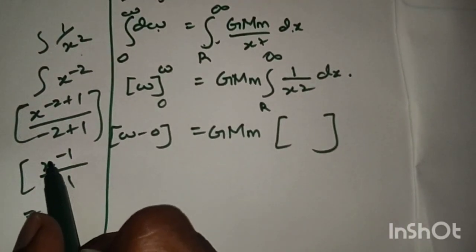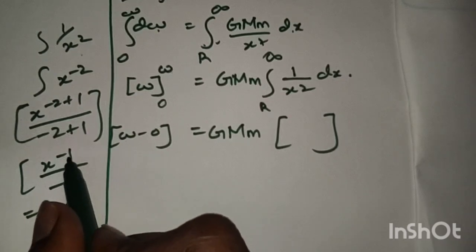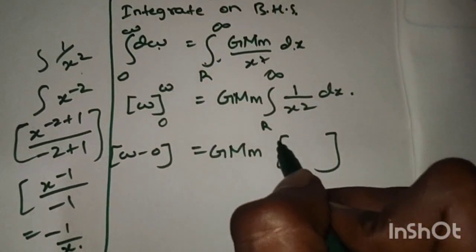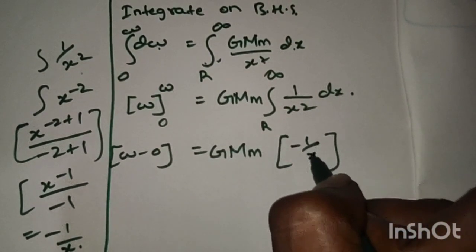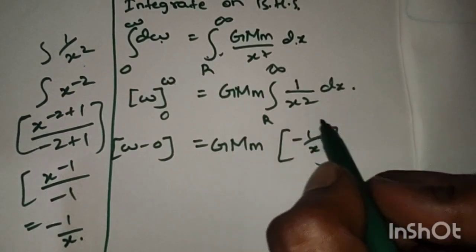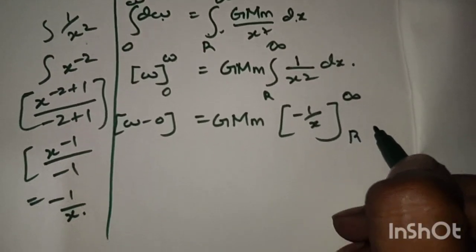Shifting x to the denominator, we get minus 1 divided by x, with upper limit infinity and lower limit R.